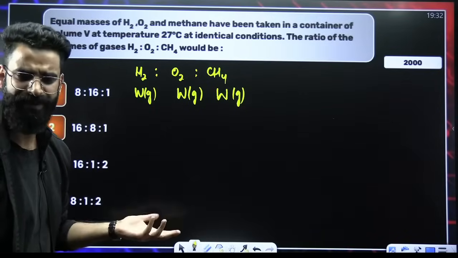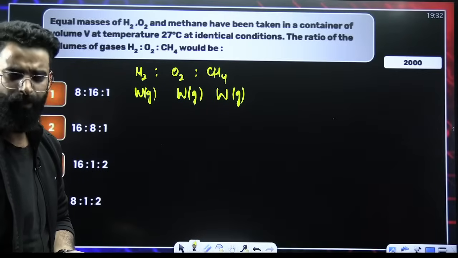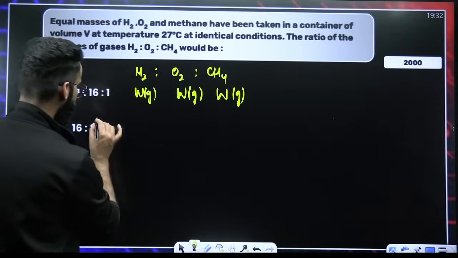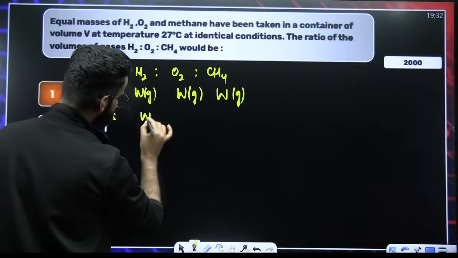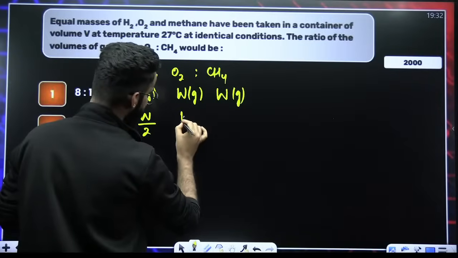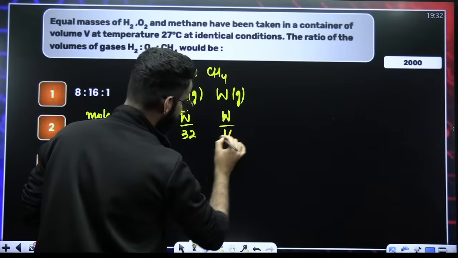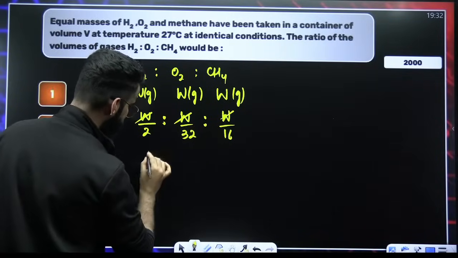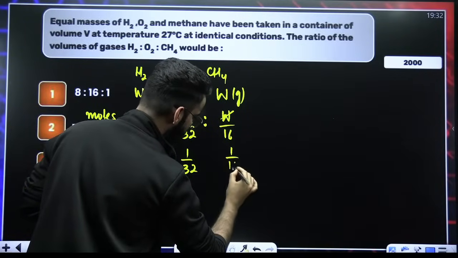Whatever is going to be the ratio of their moles, the same is going to be the ratio of their volumes, right? If I want to calculate the ratio of their moles, it's given mass of H2 divided by molar mass of H2, given mass of O2 divided by molar mass of O2, given mass of CH4 divided by molar mass of CH4. So this is the ratio of the moles. W cancels. The value here is 1 by 2, here 1 by 32, and here 1 by 16.